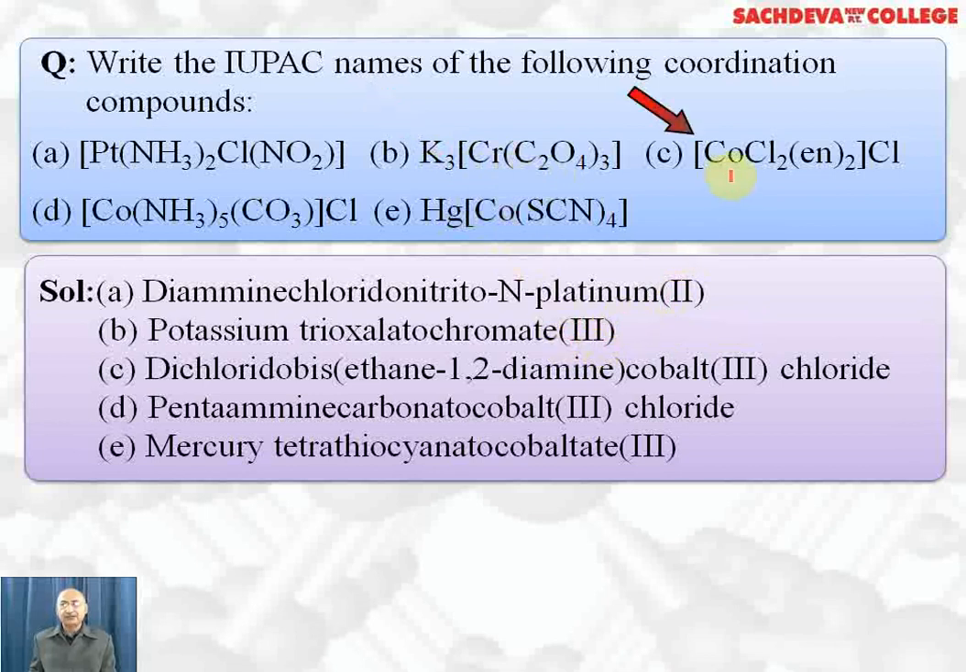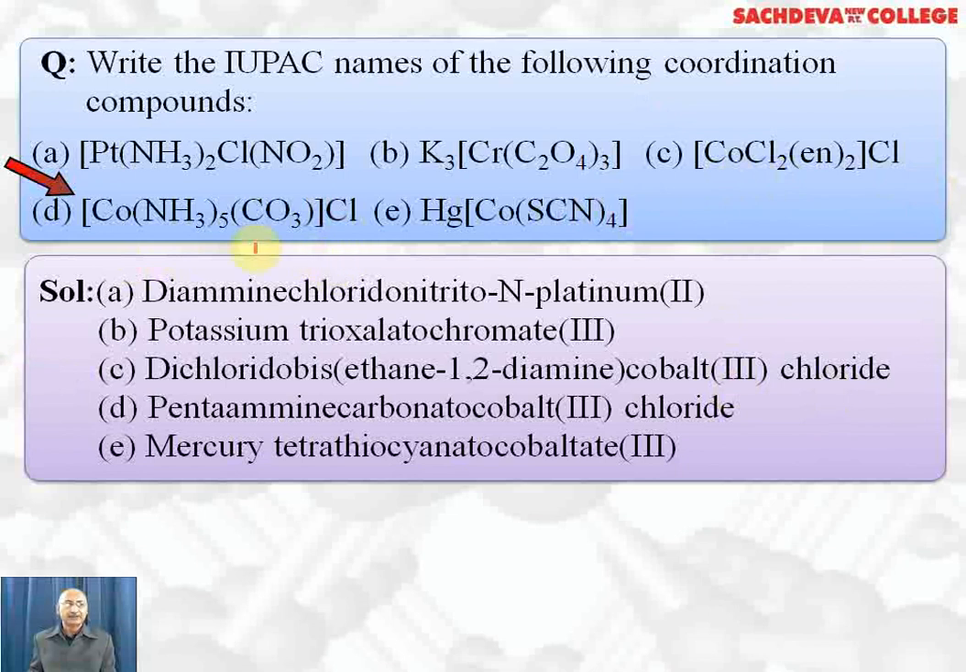Next complex we have to name. Cobalt is linked with 2 chloride ions, so we call it dichlorido. Then 2 ethylene diamine we have, so we write bis(ethane-1,2-diamine). Cobalt oxidation state is 3 because there are 2 chloride ions here and 1 chloride ion outside, so cobalt is 3, so we write cobalt(III) chloride.